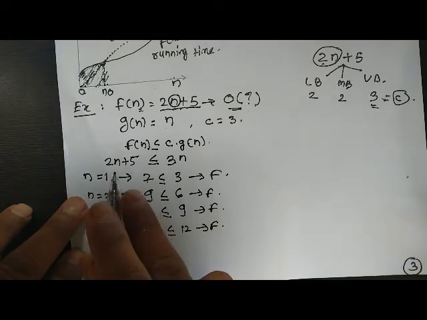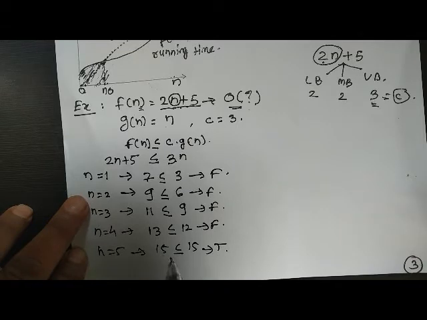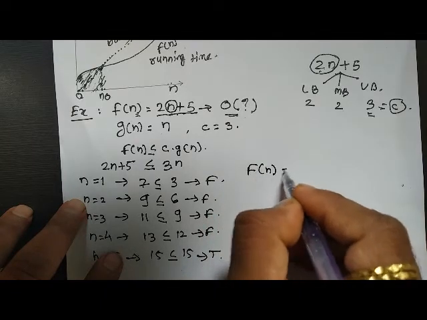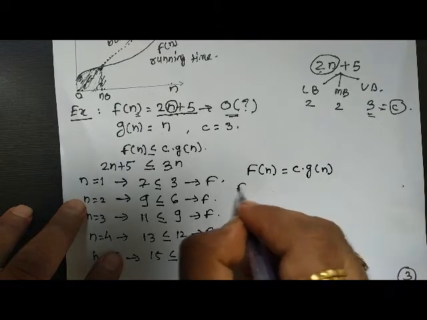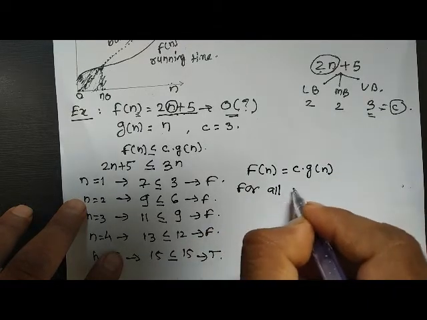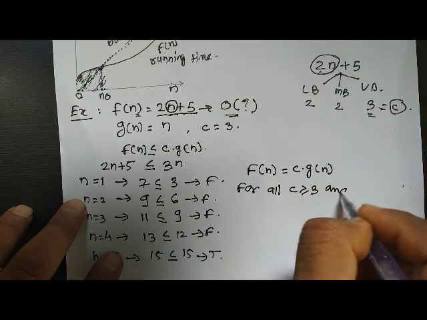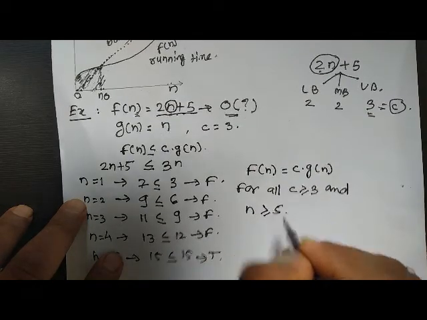Now consider n equal to 5. So 10 plus 5, that is 15, less than or equal to 5 into 3, that is 15. So this condition is now true. 15 is less than or equal to 15, right? So we can say that f of n is less than or equal to c into g of n for all c greater than or equal to 3 and n greater than or equal to 5.